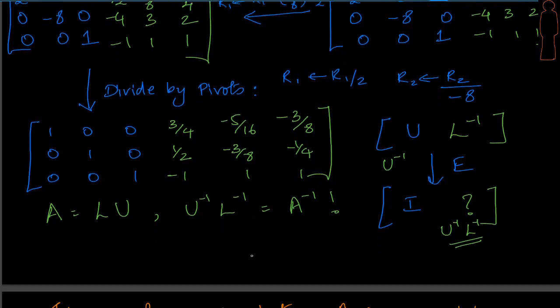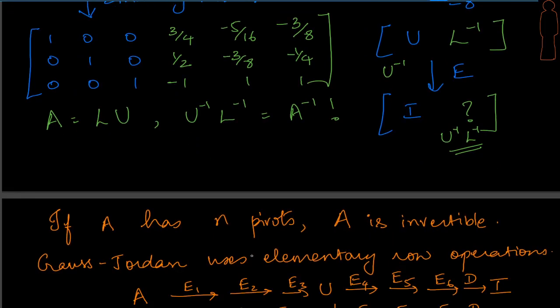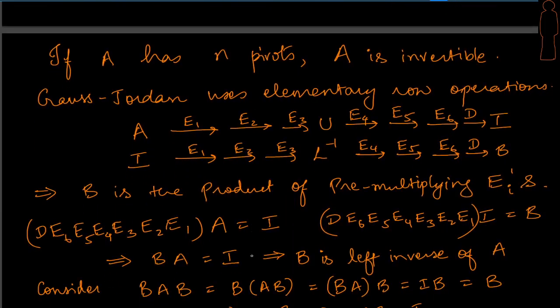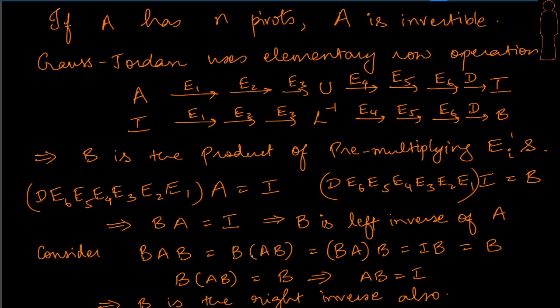Okay, let's move ahead and try and prove one or two more interesting properties of an inverse of a matrix using this technique that we have just learnt. So here is the next property that we would like to prove. We are saying that if A has got n pivots, then A is invertible. We are trying to prove this, saying the assumption is I have n pivots and I have to prove that A is invertible, which means A inverse exists.